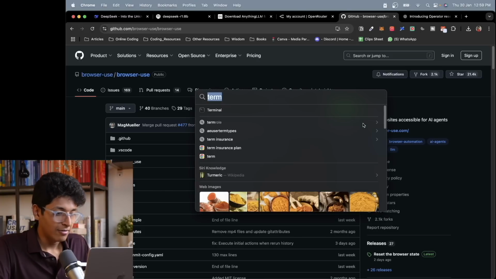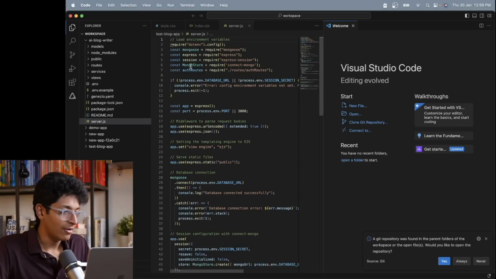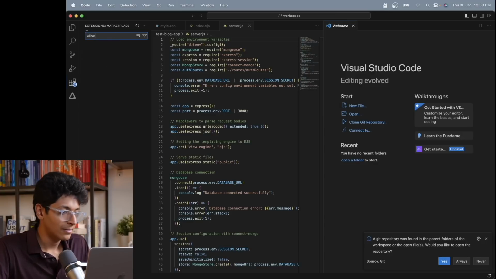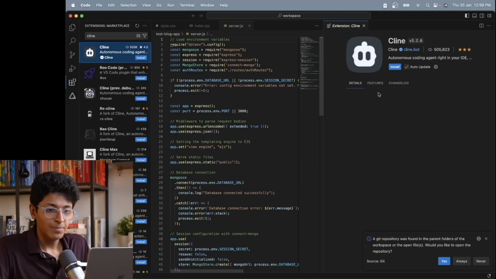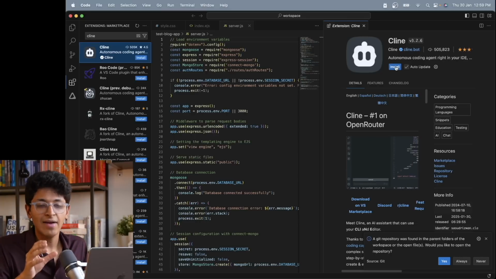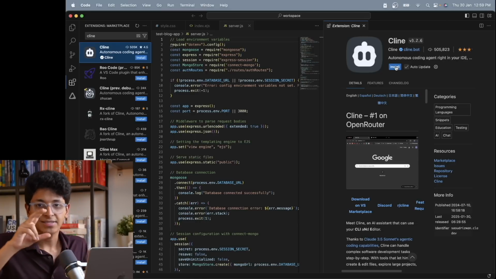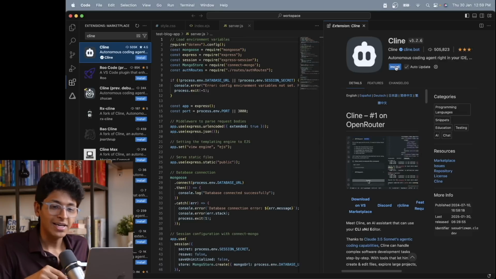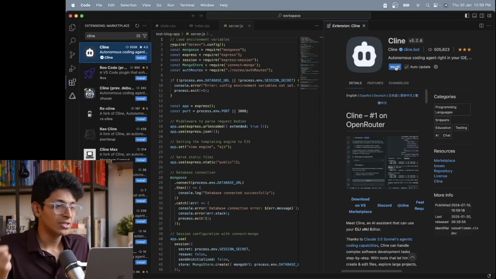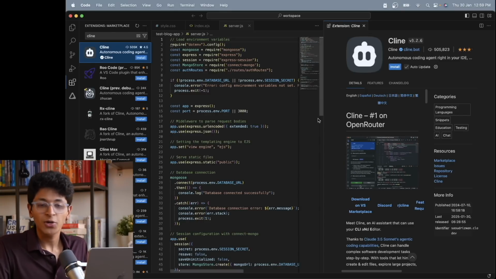So basically, if I go to Visual Studio Code, and let's say that I want to go to extensions, there are various extensions like, let's say, Cline. And with Cline, I can basically install this, and in its settings, I will have an option to attach an open router key. And again, with open router, I can get access to Deepseek R1. And with that, I can basically get a coding assistant, which is powered by Deepseek R1, used in my Visual Studio Code base itself. And that is the power of using all of these tools together.